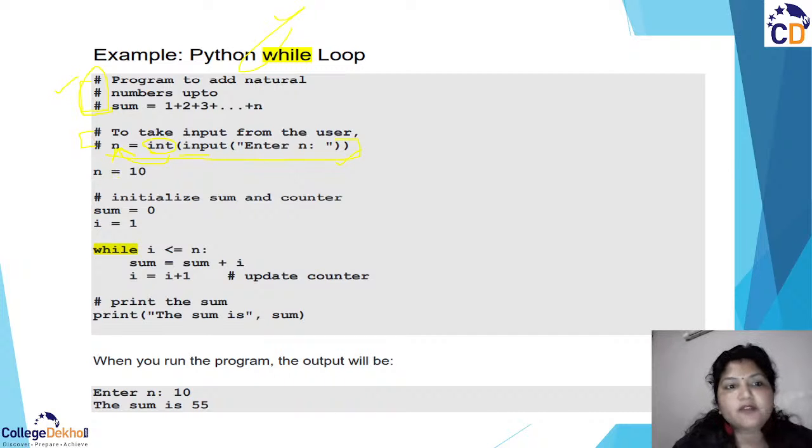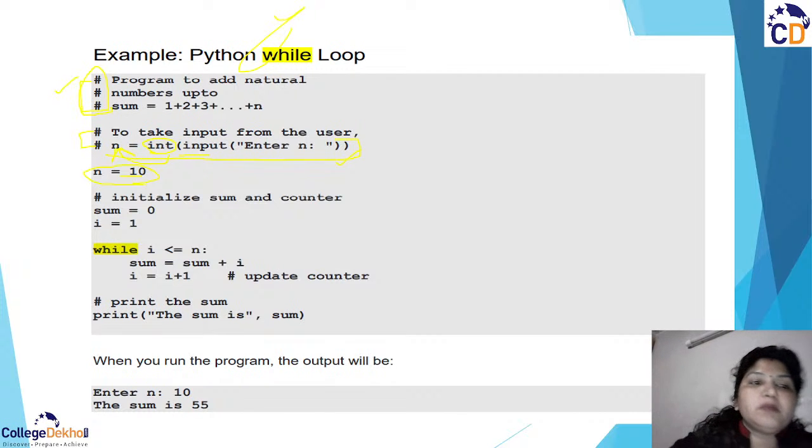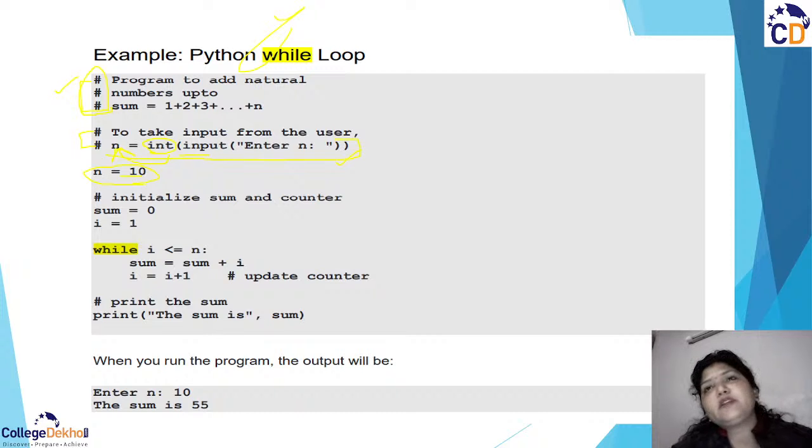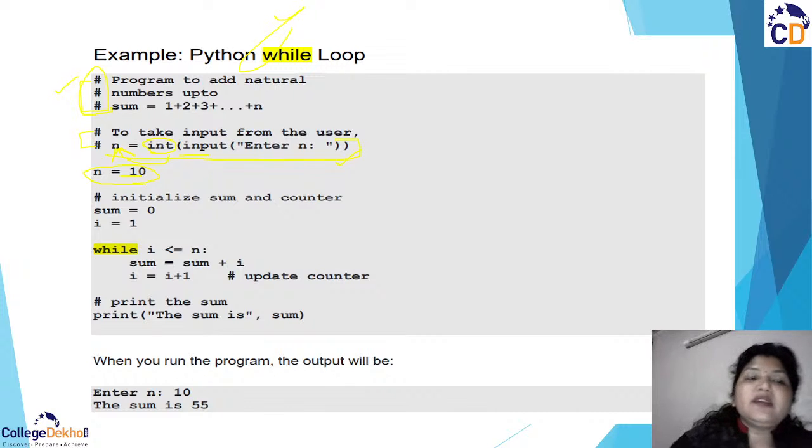Now suppose we have not taken it from the user, we have taken it as a constant, or you may say any variable is defined. So we may be taking a static kind of value for n, because we are not entering it through the user. Here you may have noticed I have taken it as a comment. So in the next line we have defined n is equal to 10.